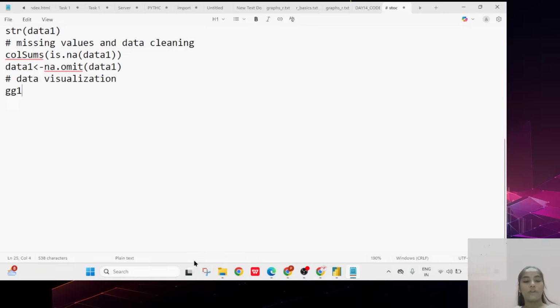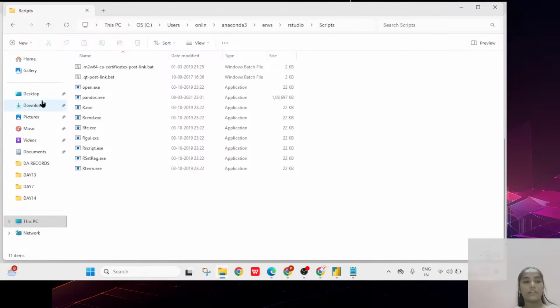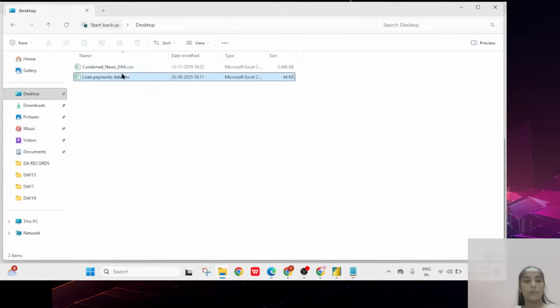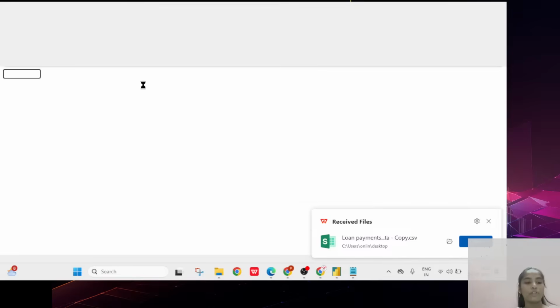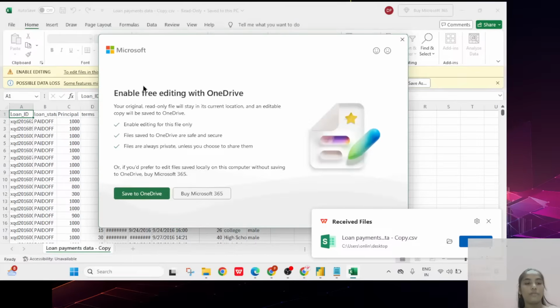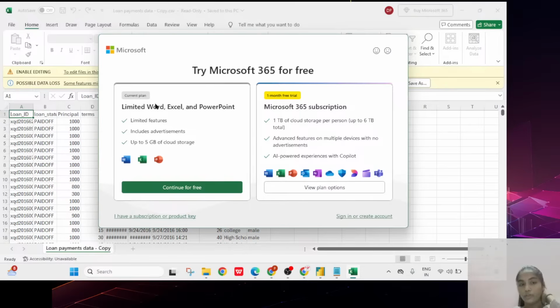So here, you just open the particular data set and you can open it, because if you want to check that particular graphical comparisons, first you should know the attributes, right? So that purpose you have to check. So here you are having loan ID, loan status, principal, terms, effective, due date, something like that.